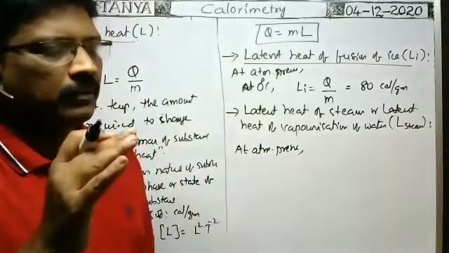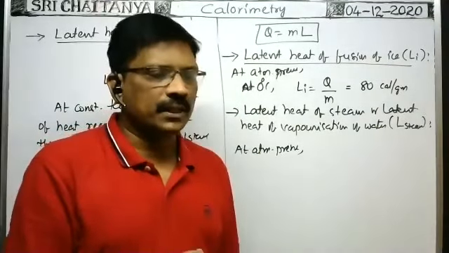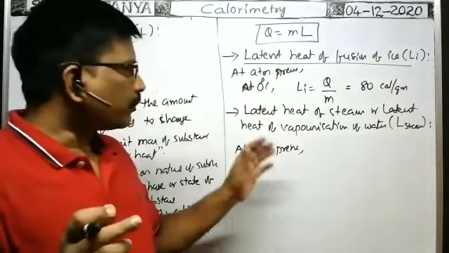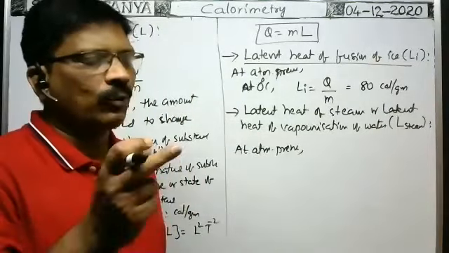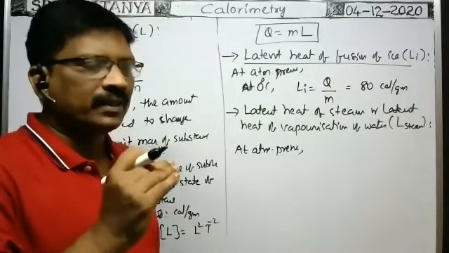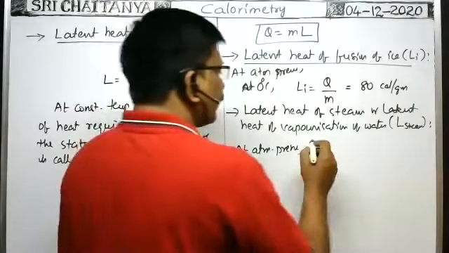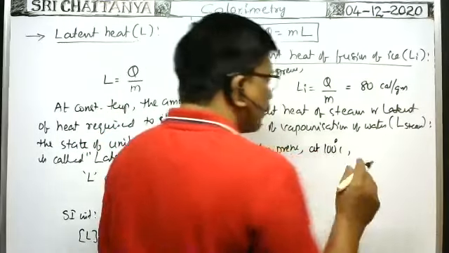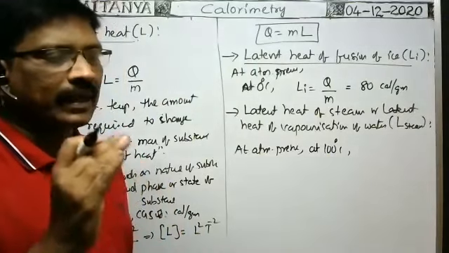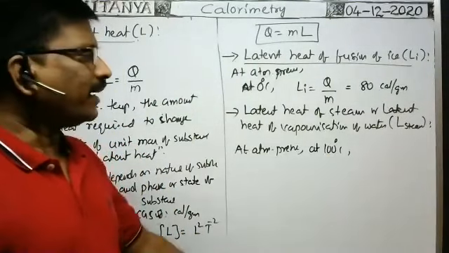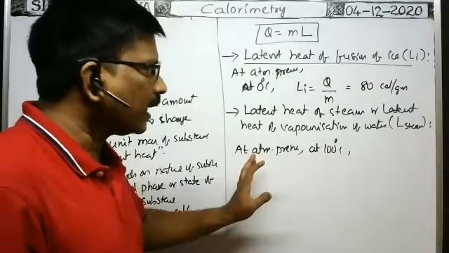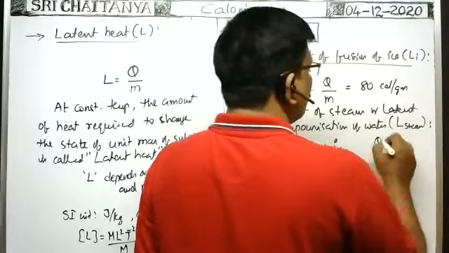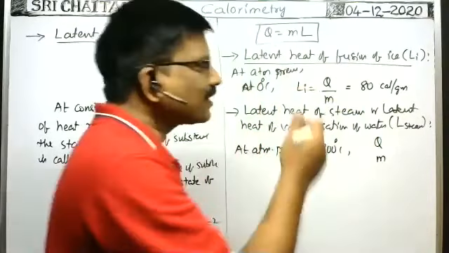At atmospheric pressure, suppose you are given water at a certain temperature. When you supply heat energy to the water, its temperature gradually increases, and when it reaches 100 degrees centigrade, if you supply further heat energy, there is no rise in the temperature of the water. So at the constant temperature of 100 degrees centigrade at atmospheric pressure, m mass of water needs Q amount of heat energy to convert into vapor or steam.